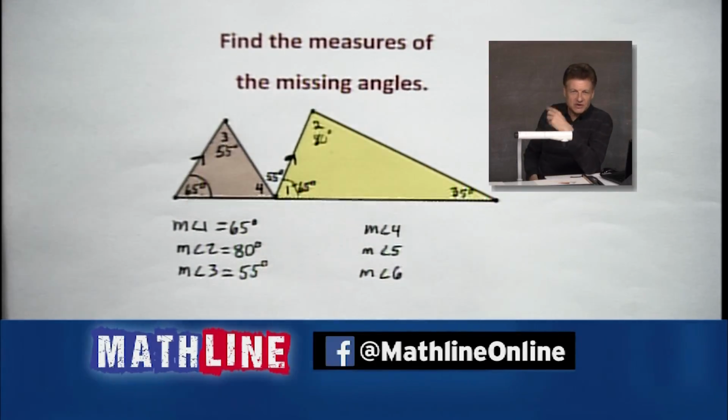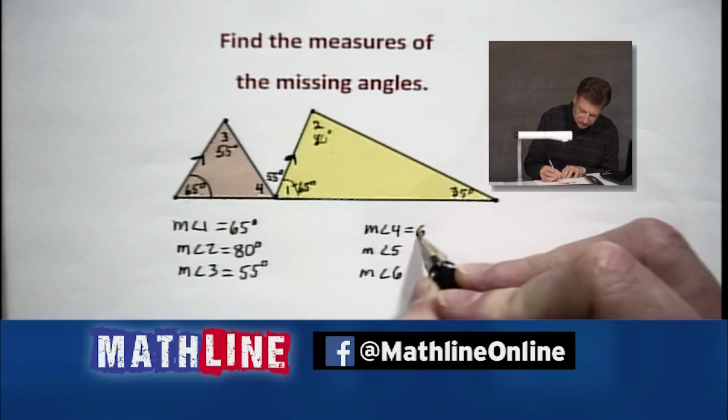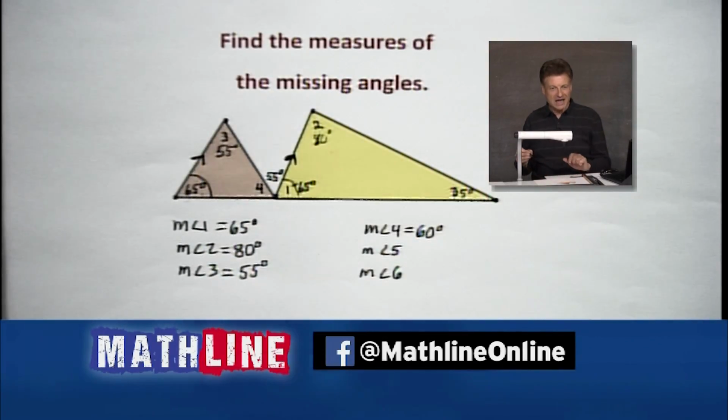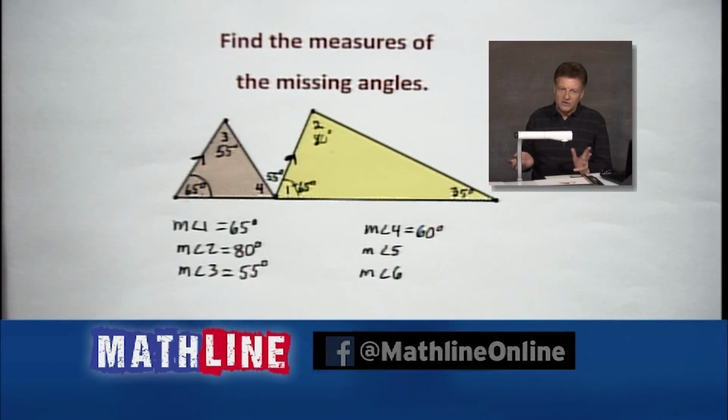So piece it together in your mind real quick. How about it? What's 65 and 55? Boy, I hope I don't mess up at this point. Wouldn't be good, would it? I believe we're going to get 120 out of that, and we subtract that from 180. We're going to have 60 degrees left. And my friends, everything is all right. It's going to work out really nice. Now, you say, Ernie, what other angles? There are no other angles in the picture.